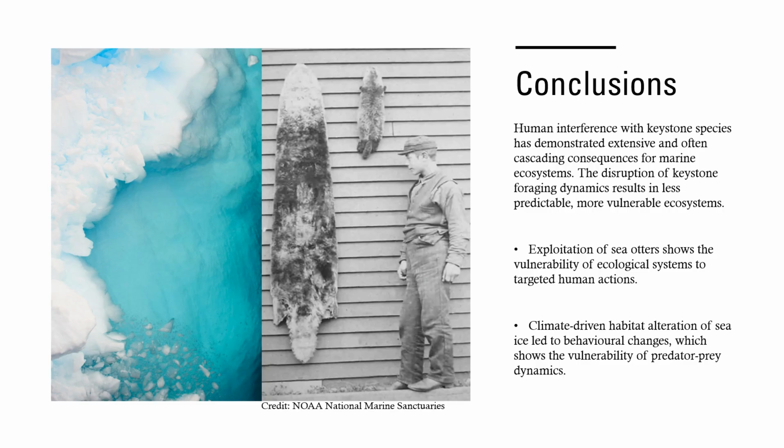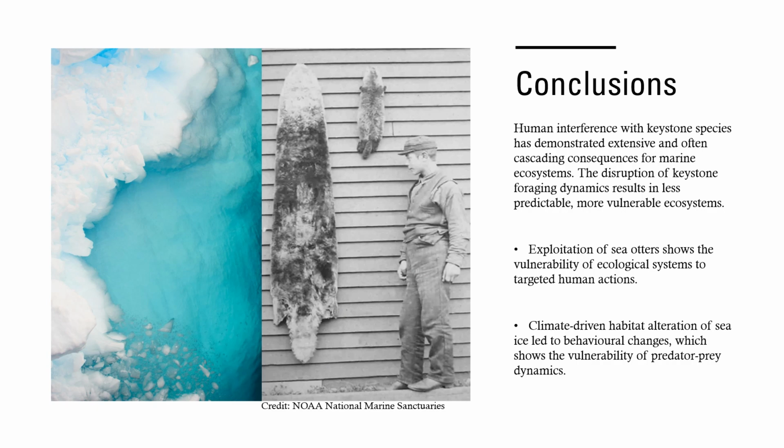As seen with these two examples, human interference with keystone species has demonstrated extensive and often cascading consequences for marine ecosystems. The disruption of keystone foraging dynamics results in less predictable, more vulnerable ecosystems. With the sea otter example, their exploitation was targeted. The resulting impacts on the kelp forest ecosystem show the vulnerability of such systems to targeted human actions.